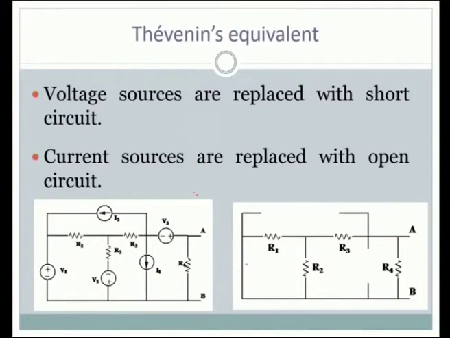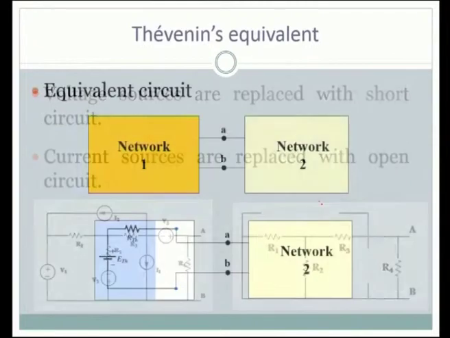See here, these are the two terminals A and B. Across this we need to find out the equivalent resistance of R1, R2, R3, R4, and that is the equivalent resistance, the Thevenin resistance. And then when we connect them, we have to use the equivalent circuit in this manner.